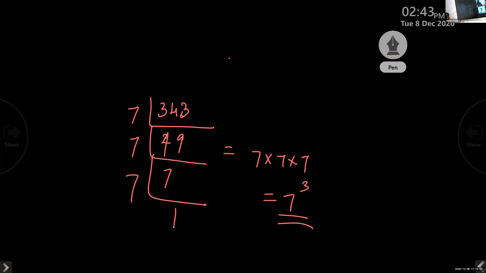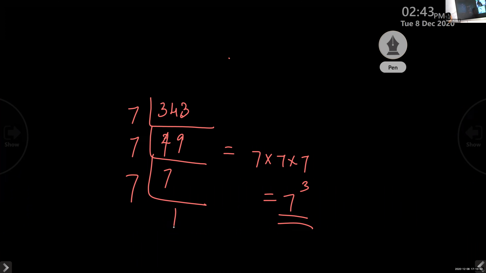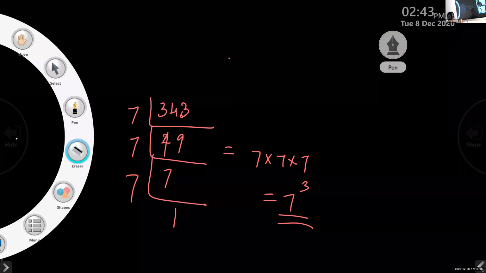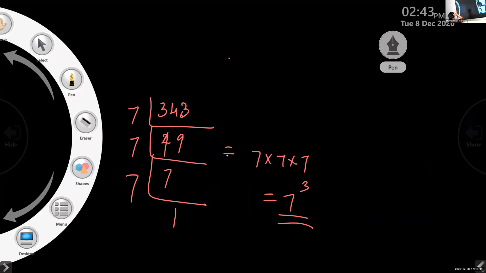Too many different types of methods, if you follow, you will forget. So do it like this only. Till you get 1 at the end, then only you stop. So this is the way 343 comes. Some numbers will be like this. You have to find out which number is suiting for that and do the prime factorization.